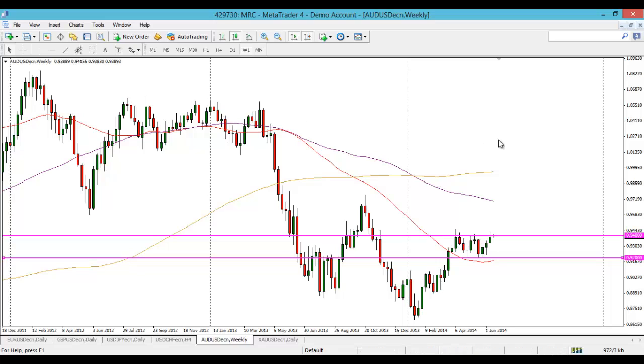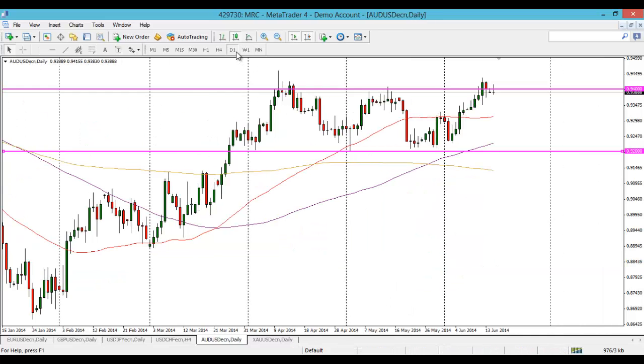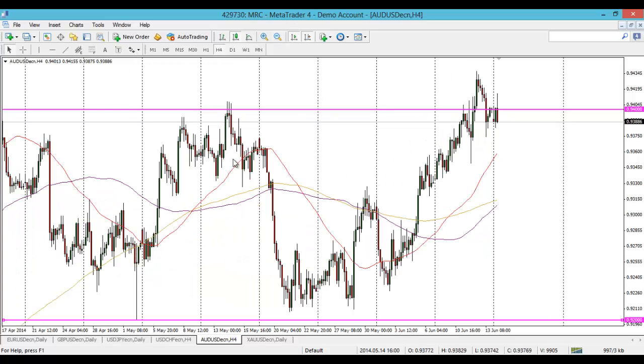So yeah, not quite interested on the weekly. On the daily, you can see we did have a false breakout there, and it's closed below, but it's purely about this 200 pip range. Even on the 4 hour as well, just nothing much of interest. It's all about keeping an eye, to see if we get any tests off of these levels.